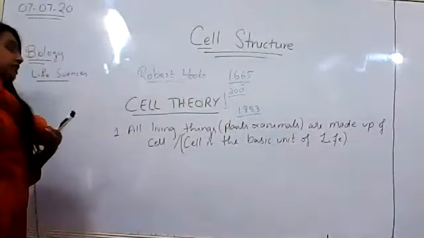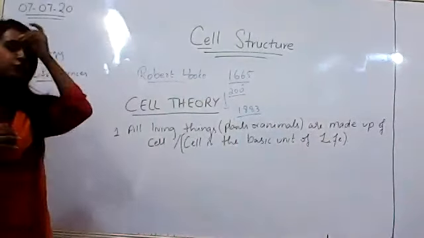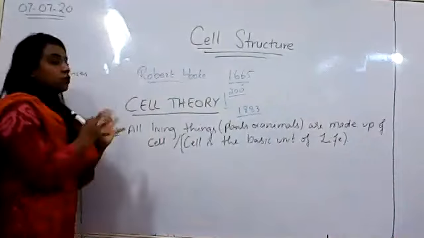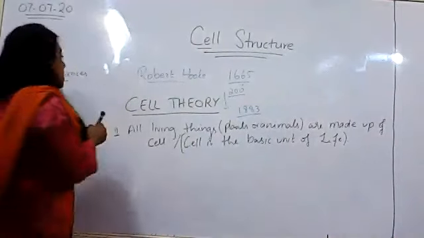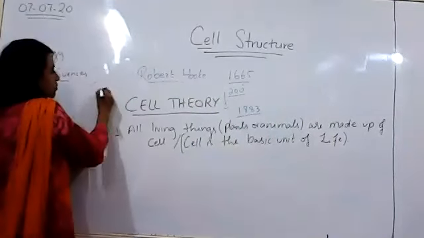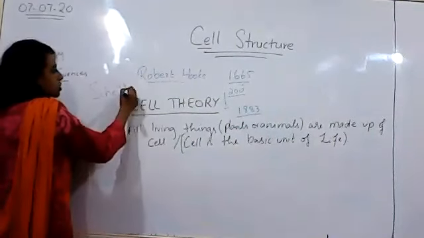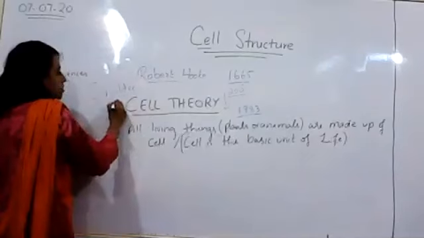All right, so cell theory was not actually made by two people, but because two people compiled it, the credit goes to them, right? The two people who compiled cell theory are Schleiden and Schwann.